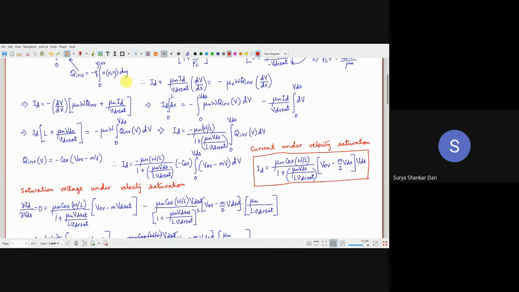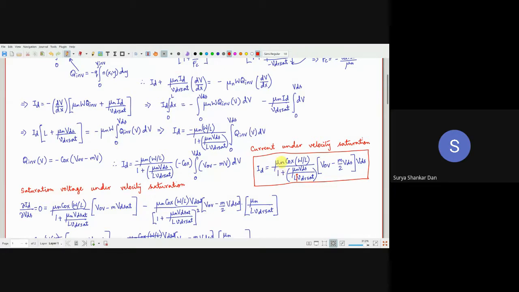For long channel devices, now notice, this capital L is much larger. If this capital L is larger, this factor, mu n VDS by L VDSAT, will be much smaller compared to 1. So what will happen?